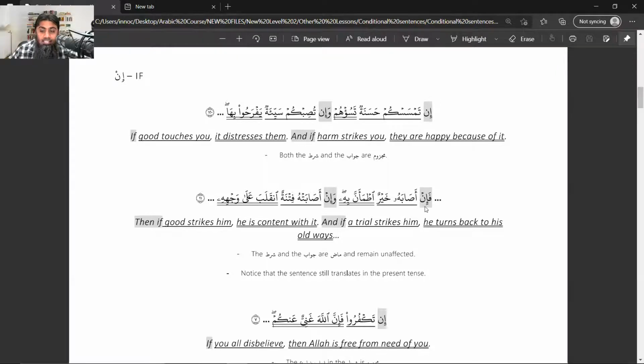Now, in is the adatu shart. Asaba, this asabahu, the hu is the attached pronoun, okay? Please pay attention because asaba is madi. How do I know? Please recall, I have given you a very simple sign of madi. What is that sign? If you have a 3-letter word and the first and last haraka is fatha, it is a sign of madi. So asaba is madi. So there's no question of majzoom.